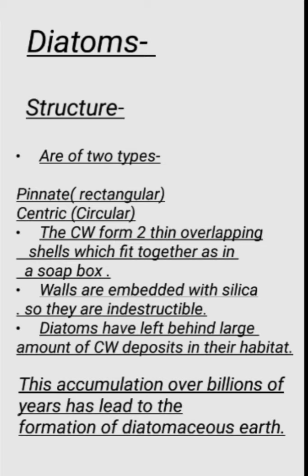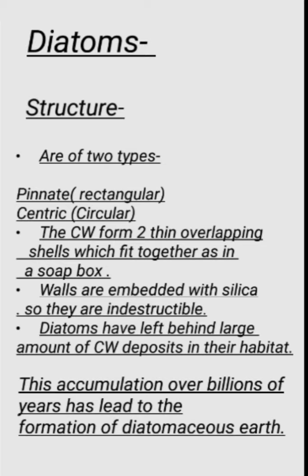Then these walls, whether it is the upper cell wall or the lower cell wall, are embedded with silica deposits. And that silica is amorphous silica which is present in these cell walls. Because silica is indestructible, it cannot be decomposed, that is why when diatoms die, the soft part, that is all the cytoplasmic part, or whatever nuclei or whatever is present in them, all decompose, but silica remains, and that is why diatoms are indestructible. That is, their fossil remains.